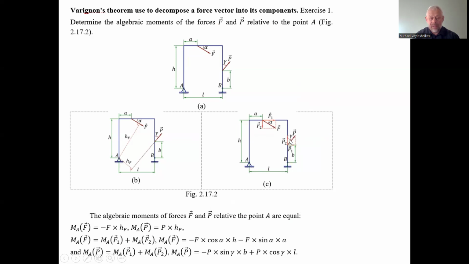Yes, P multiplied by cosine gamma, and this horizontal component P multiplied by sine gamma.